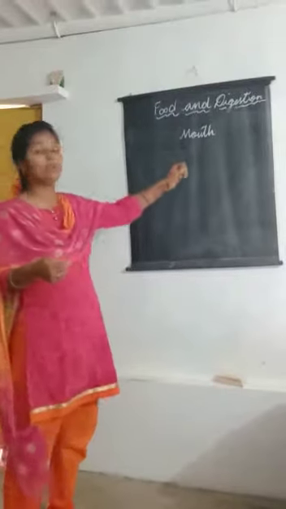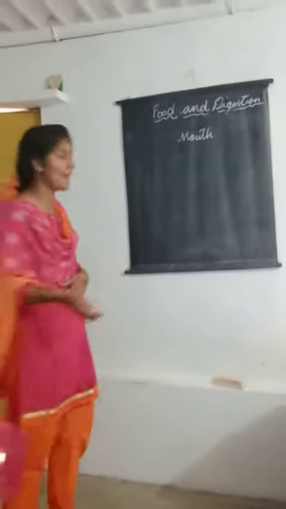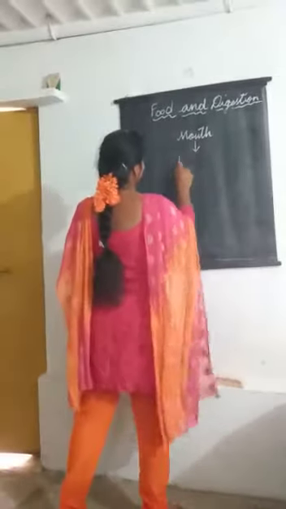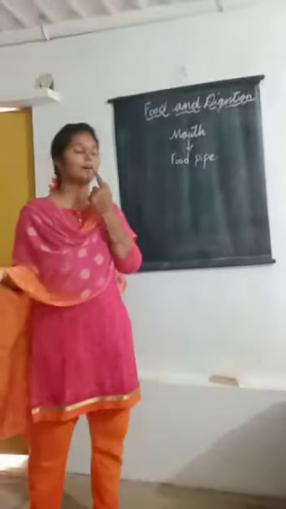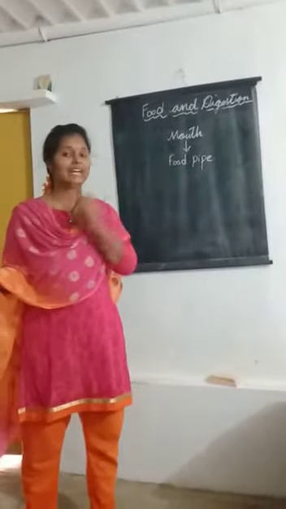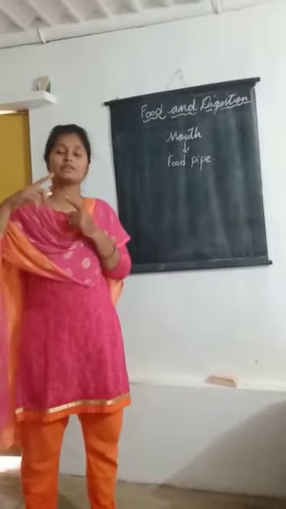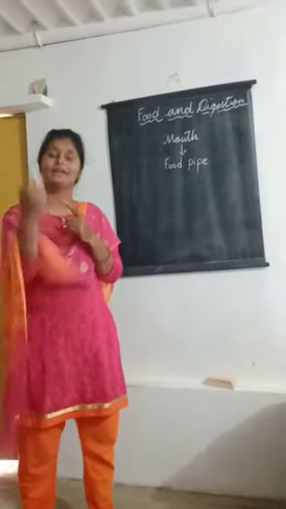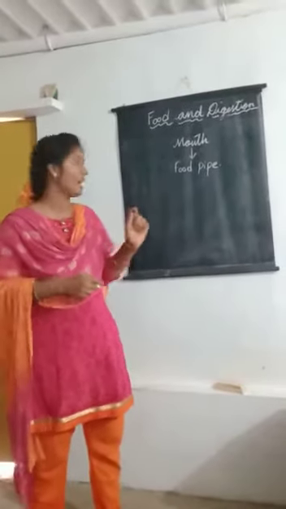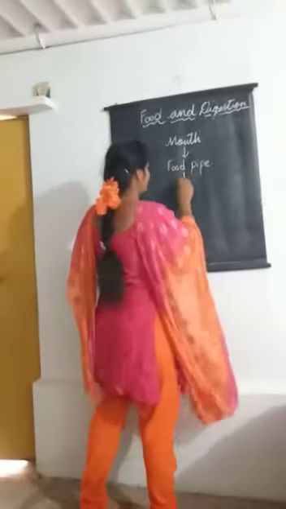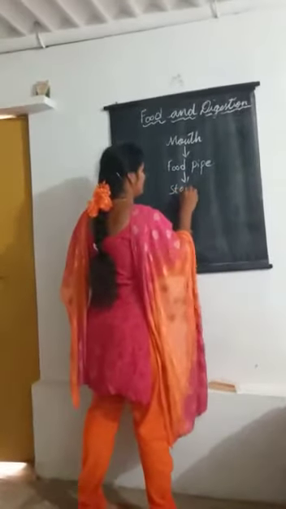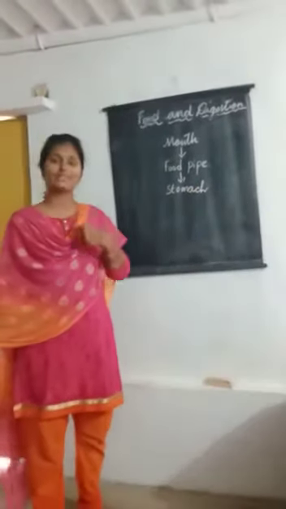After the mouth, it goes into the food pipe. Our tongue is used to roll the food and push it into the food pipe. And after the food pipe, it goes into the stomach.